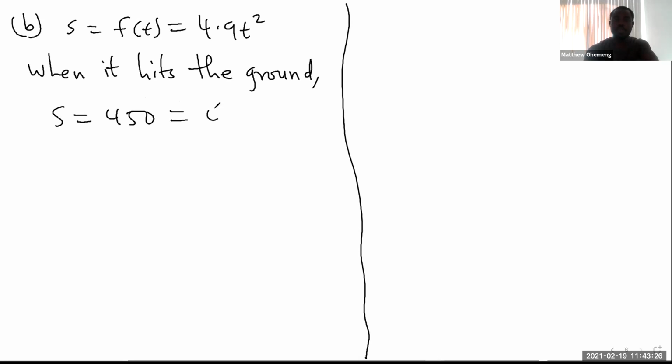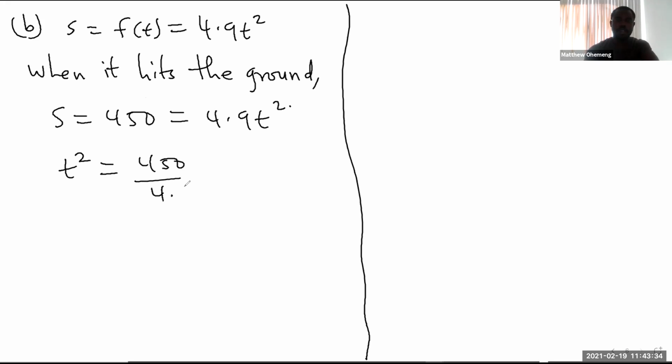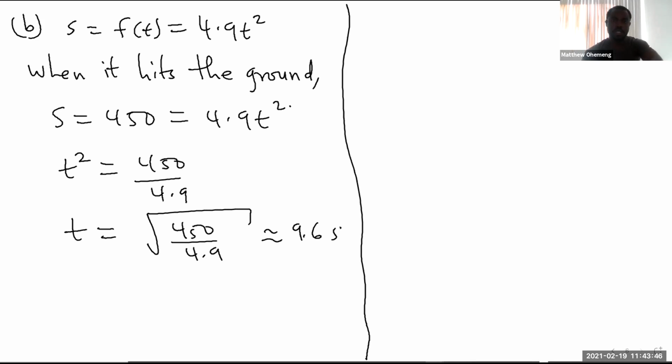That means 4.9 t squared equals 450. So let's solve for the time. That'd be t squared equal to 450 over 4.9, and you're looking at a positive time, so that'll just be the positive square root of 450 over 4.9, which will give us approximately, I'm thinking 9.6 seconds, but I'll verify from the slide.